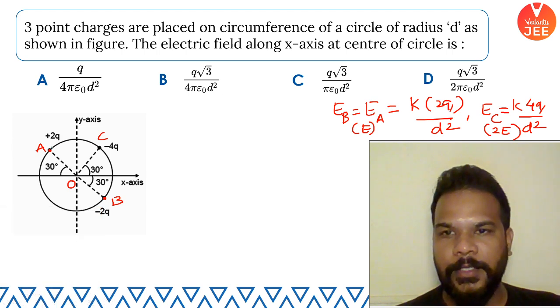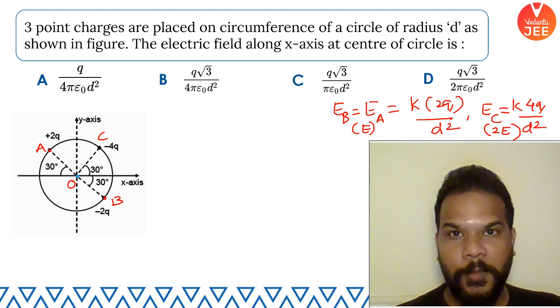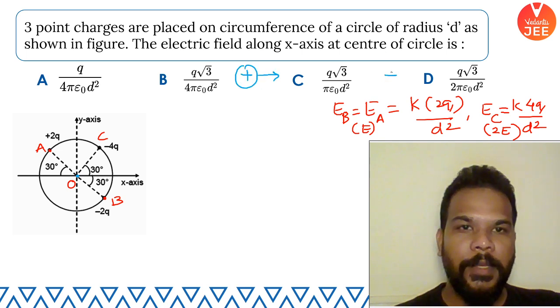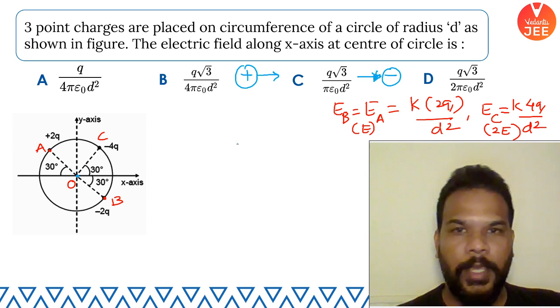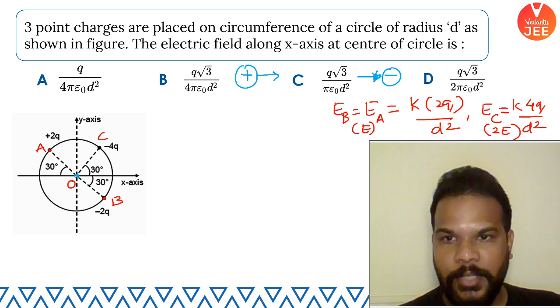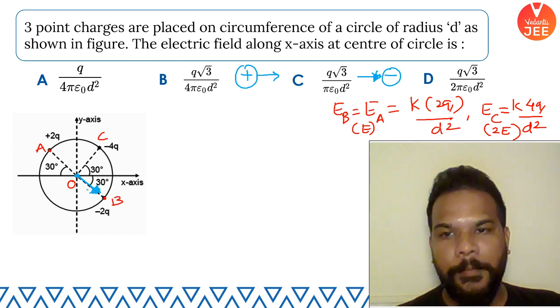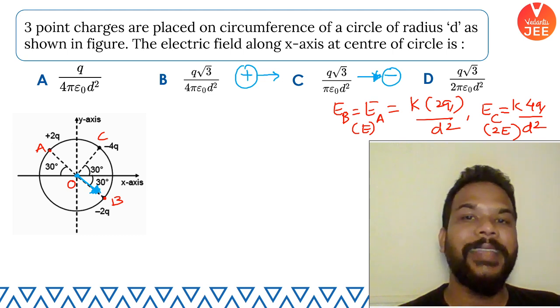Because of the positive charge, the electric field lines go away, and because of the negative charge, the field lines will always terminate towards the charge. So if I draw the field direction at O, because of A the electric field is going to come in this direction, and because of B also the electric field is going to be in the same direction.